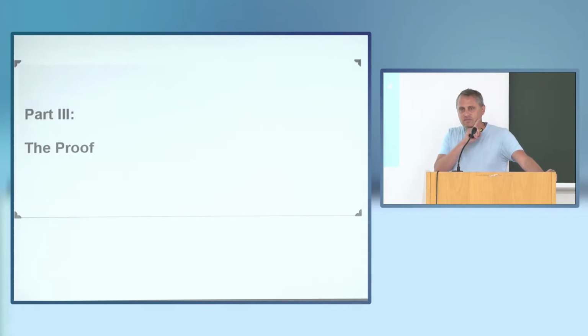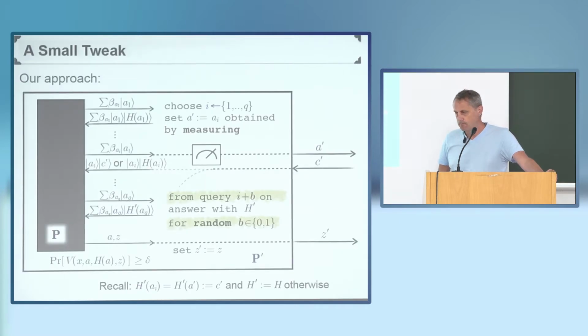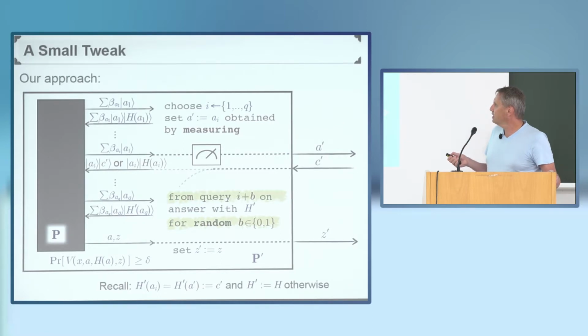Can you say again what you're doing? I didn't understand what you explained now. What is this new thing that you just said? So right, I pick this query, where I then get the first message from. And in the natural approach, from this query on, you would use the reprogrammed oracle. What do you use as the reprogrammed oracle in the random setting? Well, it's a random function, except now that at the point a prime, I set the value of h to be c prime.